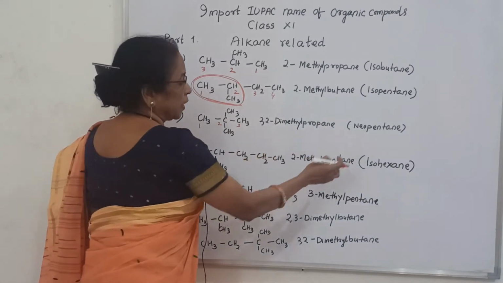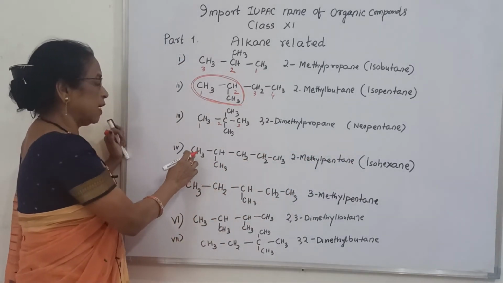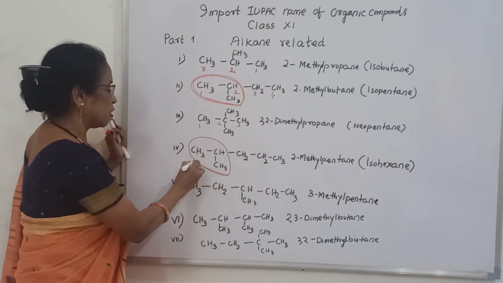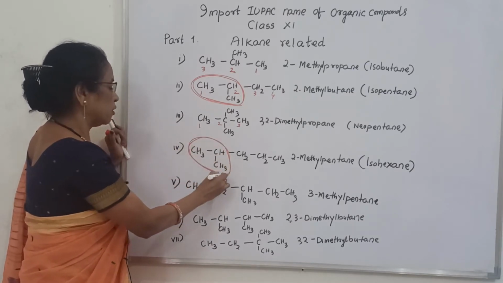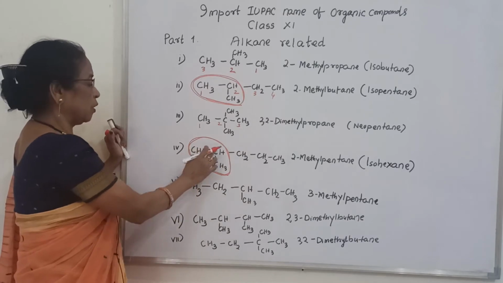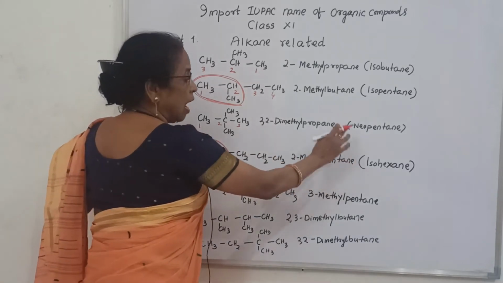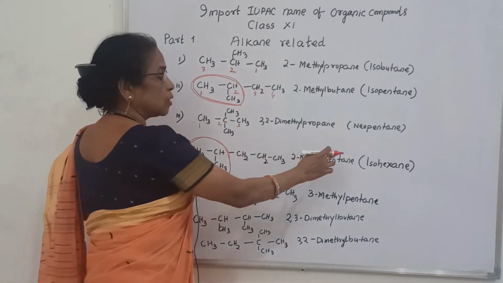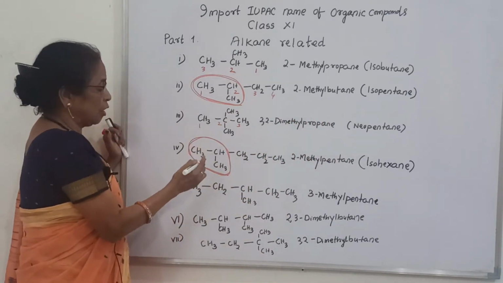That is neopentane. Similarly, here you can see, this is also iso. So let us see the common name first: 1, 2, 3, 4, 5, 6. This is called isohexane. And what is the IUPAC name?